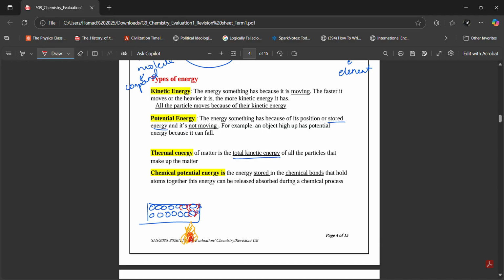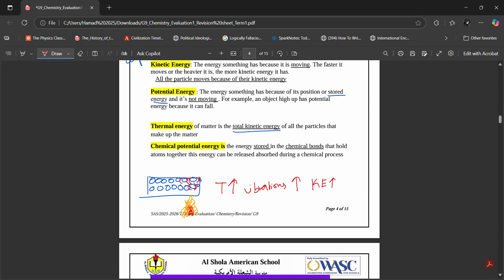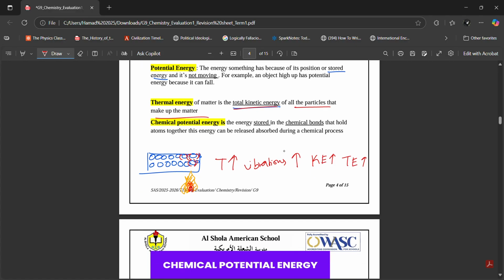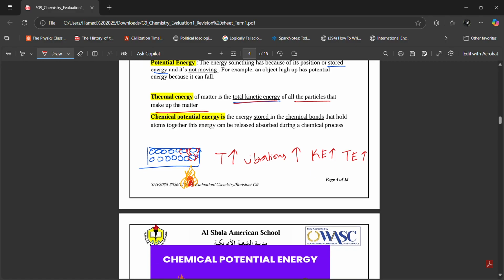Now, Ibrahim, I told you that kinetic energy is related to movement. So if the particles are vibrating very fast, they're going to have more and more kinetic energy. Basically, the higher the temperature, the faster the vibrations, and the more kinetic energy each particle has. And the more kinetic energy each particle has, the more thermal energy the metal rod has. That's why the thermal energy of matter is the total kinetic energy of all the particles that make up the matter. This is how this is related to temperature.